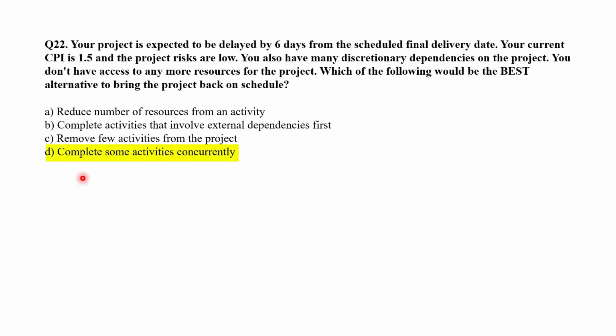The correct answer is D. Complete some activities concurrently. Since the project has low risk and there are many discretionary dependencies, it is best to plan to do more activities concurrently. Option A won't help in bringing project back on schedule. Option C is not suggested, as removing activities may affect the project negatively. Option B is not the best option, as there is no rationale to believe that activities with the external dependencies are on the critical path and finishing them first would reduce the project duration.